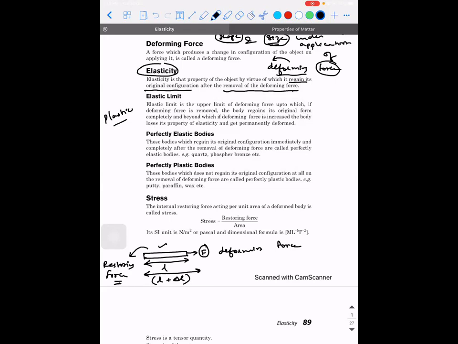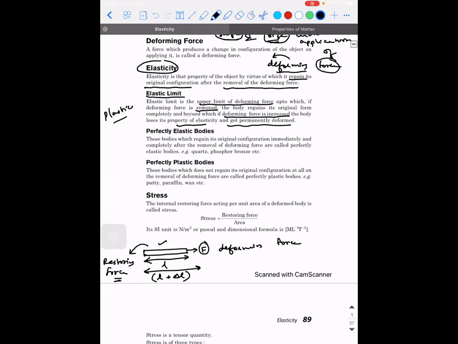So when is it going to happen? When the deforming force is going to cross a certain limit, and that limit is what is called the elastic limit. So the elastic limit is the upper limit of the deforming force up to which, if the deforming force is removed, the object will be able to regain its original shape completely. Beyond which, what will happen? If the deforming force is increased, the object loses its property of elasticity and gets permanently deformed, meaning it is not possible to bring it back to its original shape and size. Right. So that's what is called the elastic limit.